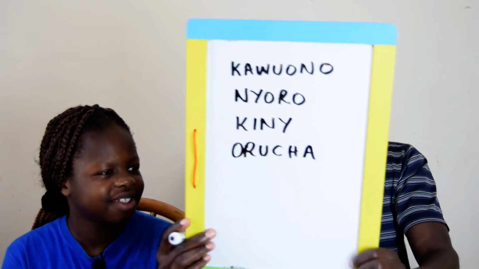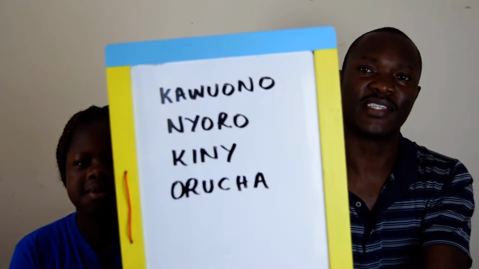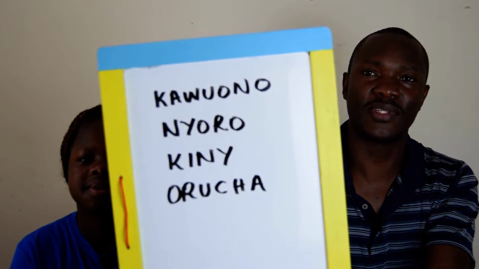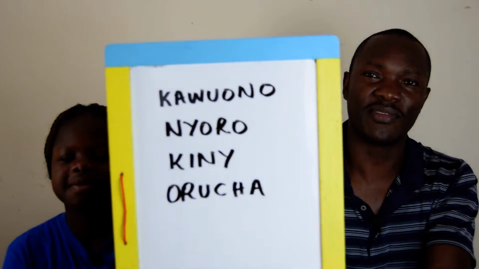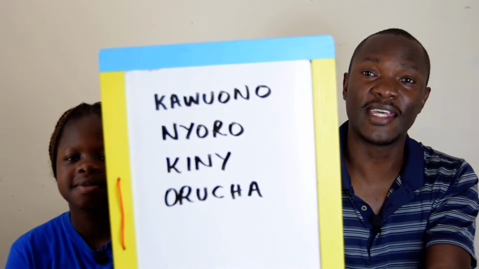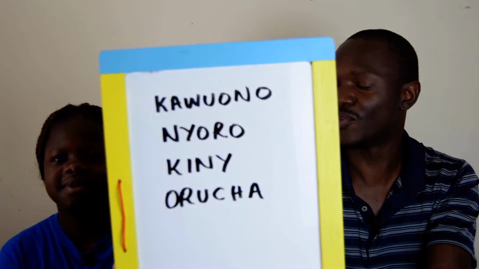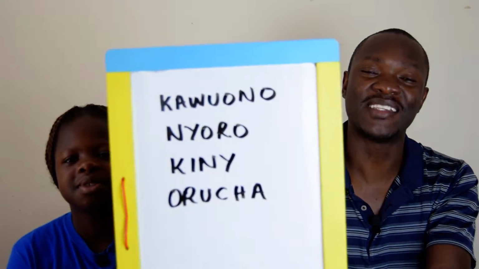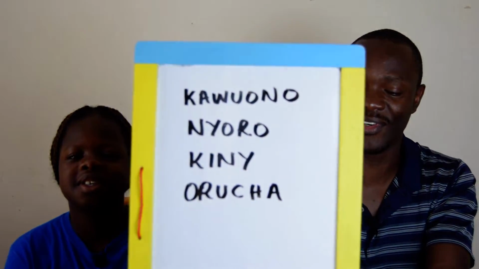So this is what we talked about today. We said Kawuono means today. Nyoro means yesterday. King means tomorrow. Orucha means day before yesterday.